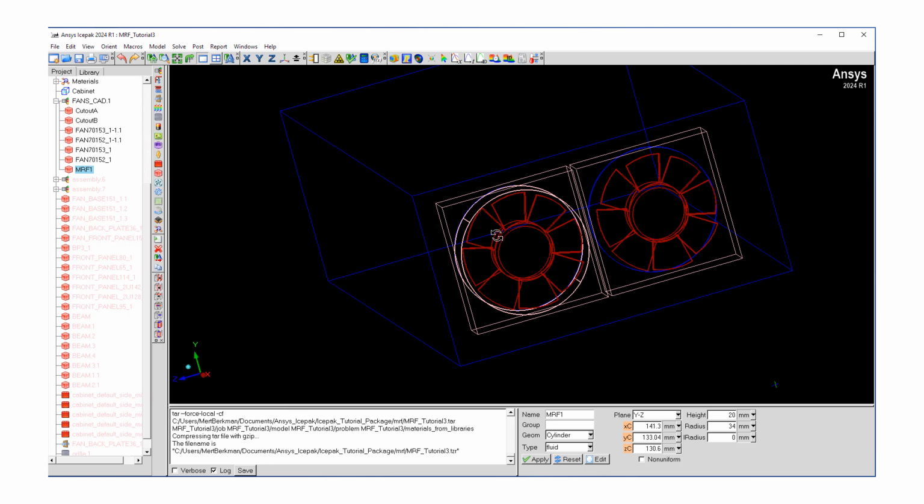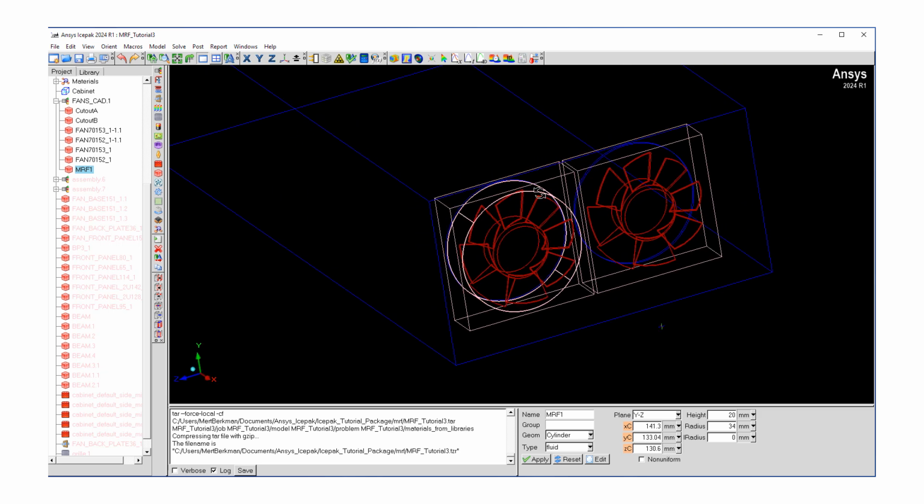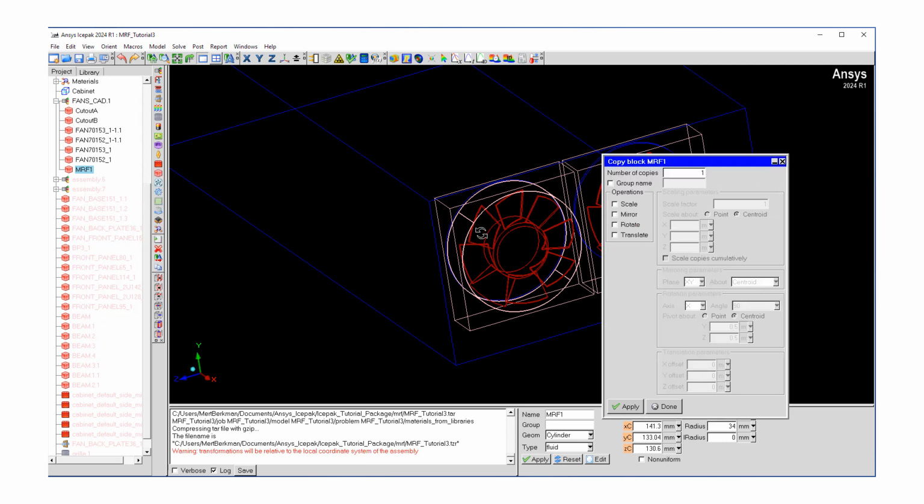Now that we have our MRF domain for one of the fans, we want to replicate it for the second one. So we can easily just do a copy, and we're going to make one copy of it, and we're going to translate it in the Z direction, minus 74 millimeters.